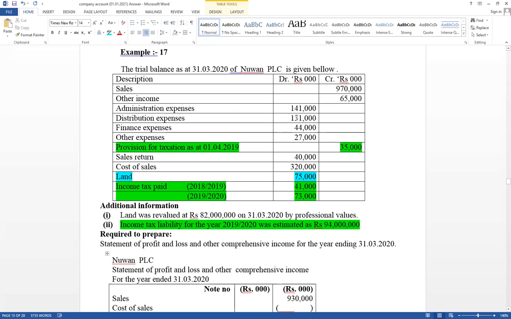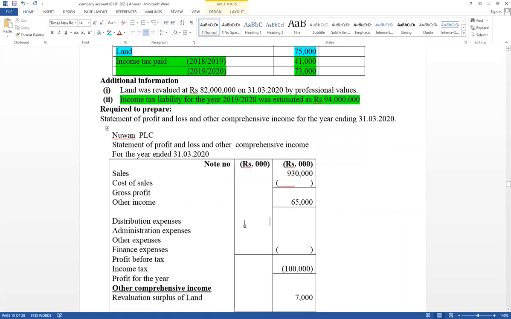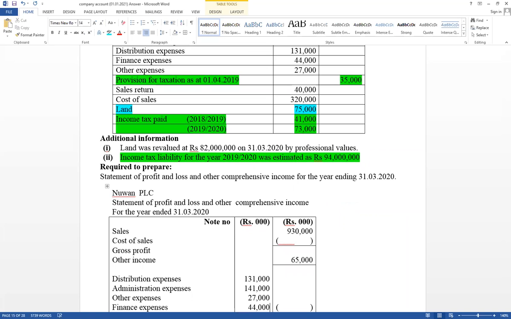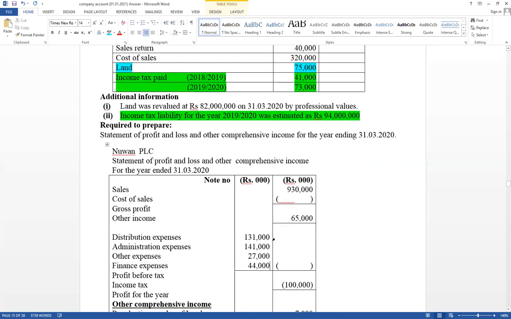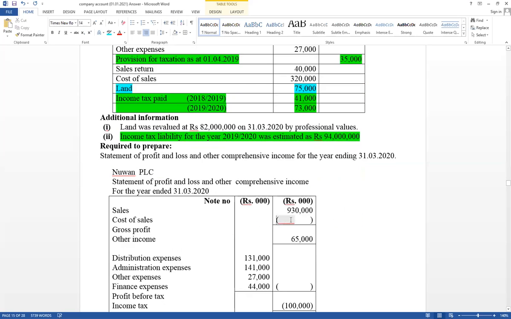Distribution 131,000, administration 141,000, finance 44,000, and other expenses 27,000. Expenses should be included in the first column. Then cost of sales is also given, 320,000. That value should be included here within brackets.